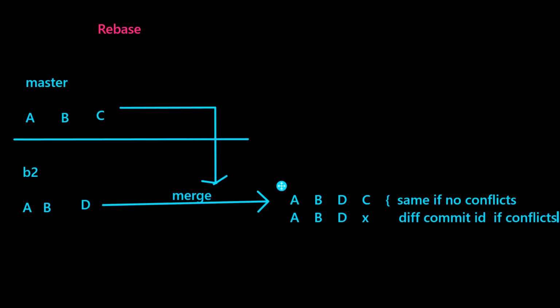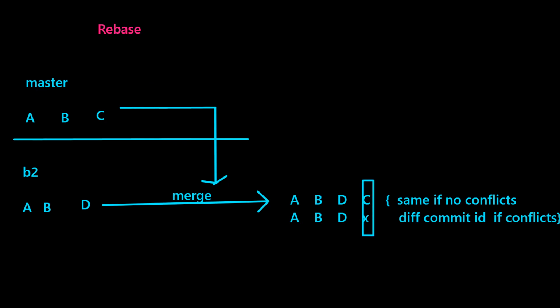This is what happens when you merge, isn't it? If you want to integrate changes from one branch to another, you would merge. Either you will have the same ID if no conflicts or a different ID if conflicts. But whatever it is, a new commit ID will be added into your destination branch. Correct? You might have noticed this by now. New commit ID will be added into the destination branch.